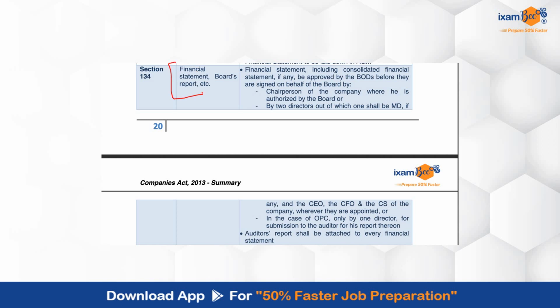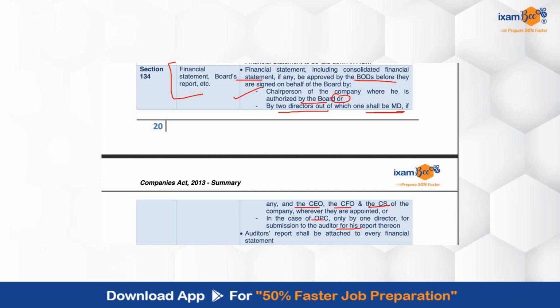This particular section provides that the financial statement, which will also include the consolidated financial statement, has to be approved by the board of directors before it is signed off. And who all are required to sign it? Basically, the chairperson of the company, where he is authorized by the board, or two directors, out of which one shall be the managing director. Then further the CEO, the CFO and the CS of the company, wherever they are appointed. In case of OPC, only one director, for submission to the auditor for his report, and the auditor's report shall be attached to every financial statement.